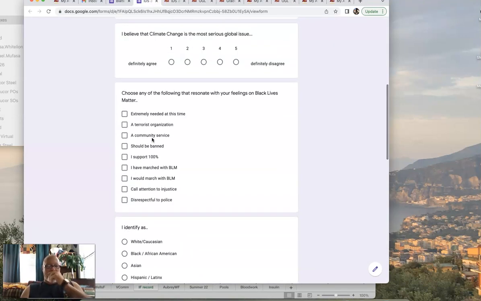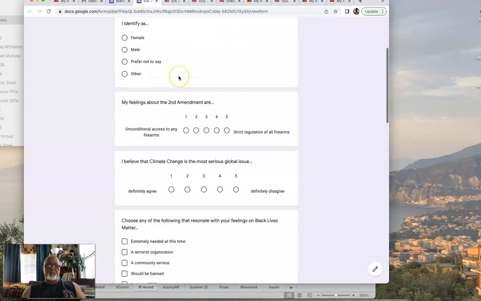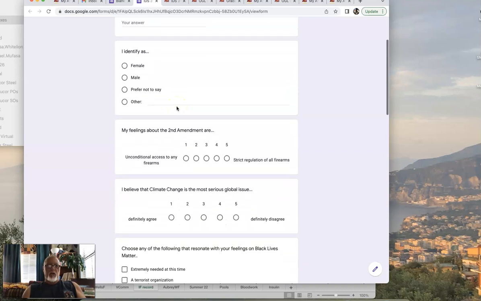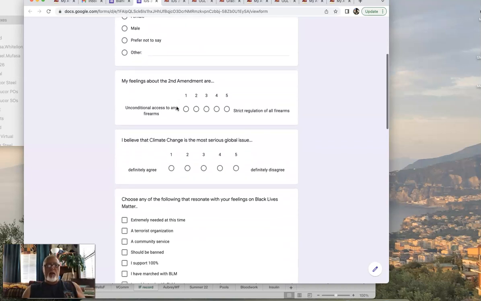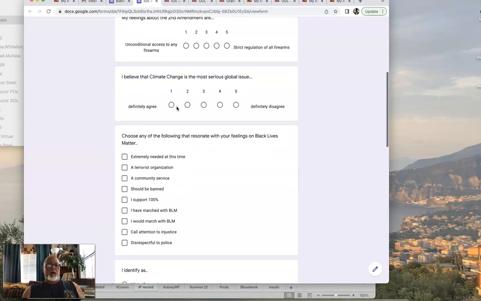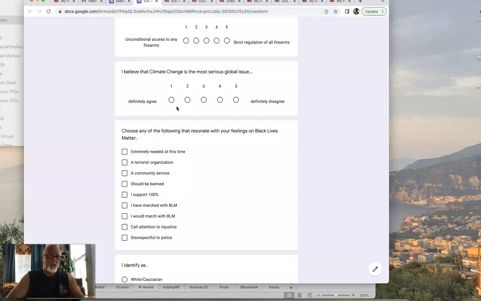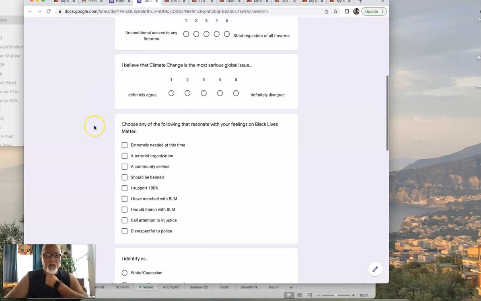How many questions do I want? Good question. Well, you got your demographic questions: age, gender, ethnicity, income. Anything that doesn't have anything to do with your topic. It's just a demographic question. You need them. You have to have them. The more the merrier. But make sure you have, I would say, at least 10 questions on your topic. Now, it's fun making this. You should enjoy it, thinking about it as a survey, right?